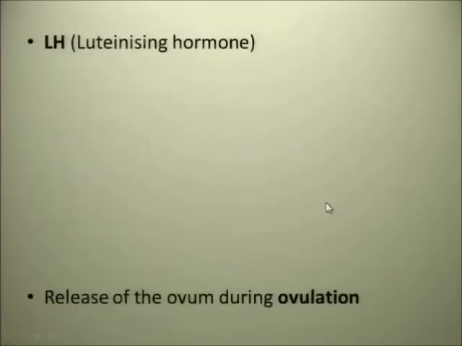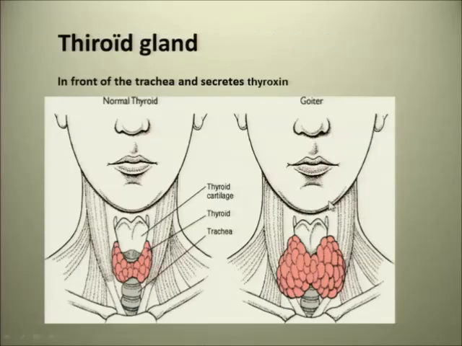If we go on, the next one is the thyroid gland in front of the trachea, and it secretes thyroxine. There is the thyroid gland, and there's the larynx.